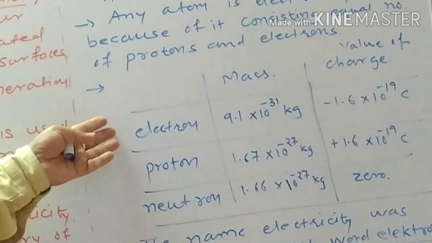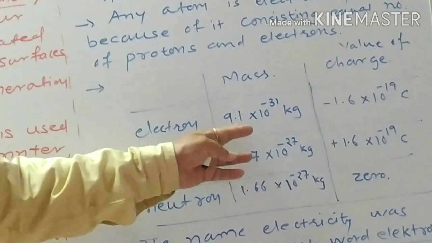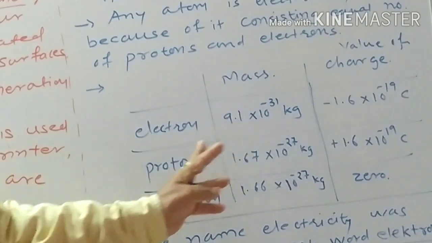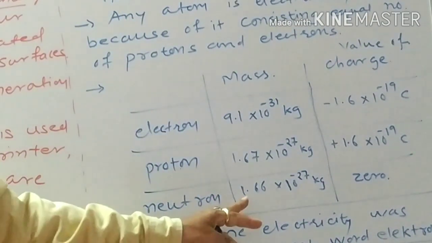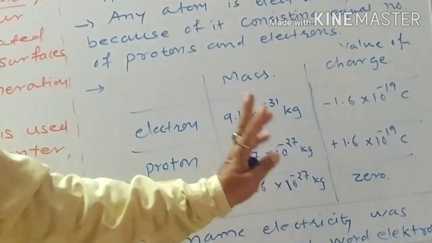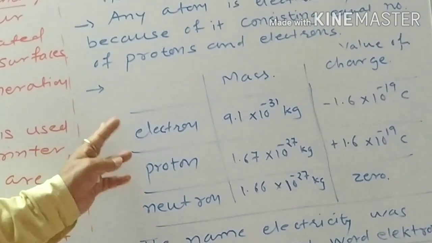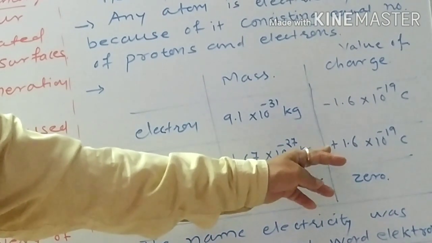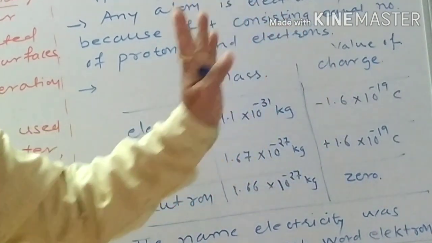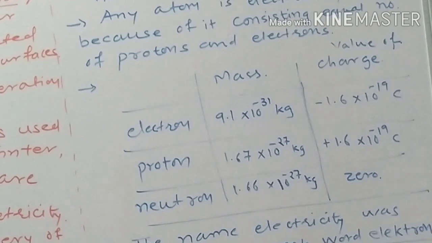Let us see the masses of electron, proton and neutron. The mass of an electron is 9.1 into 10 raised to minus 31 kg. Mass of proton is 1.67 into 10 raised to minus 27 kg. Mass of neutron is 1.66 into 10 raised to minus 27 kg. Electron and proton have a definite value of charge. We will discuss later what this charge is. The charge of an electron is negative, minus 1.6 into 10 raised to minus 19 coulomb. For proton it is positive, plus 1.6 into 10 raised to minus 19 coulomb. While neutron is chargeless, that's why its charge is 0.